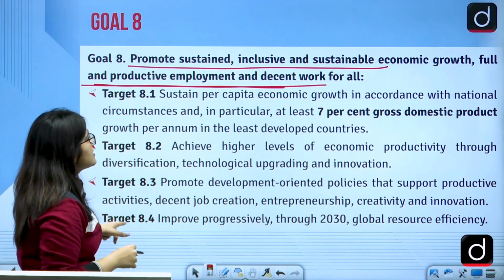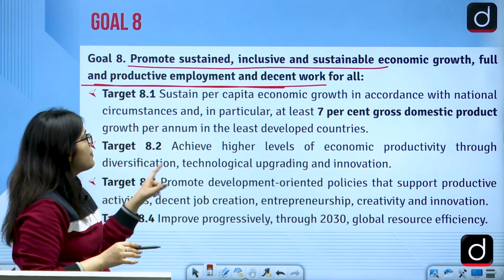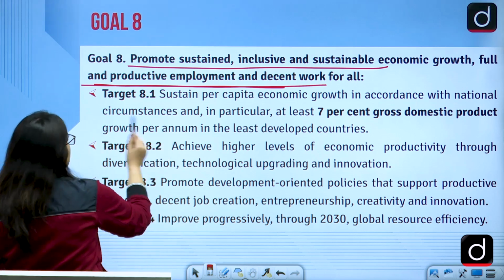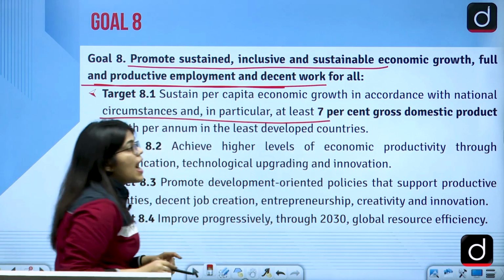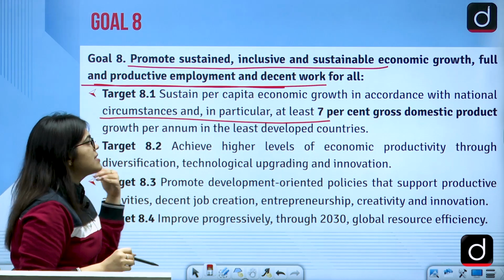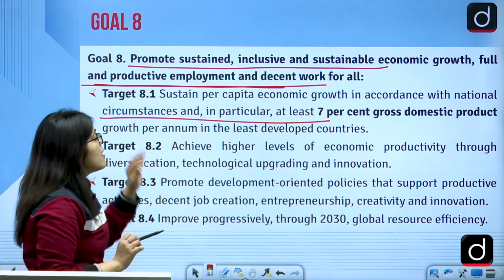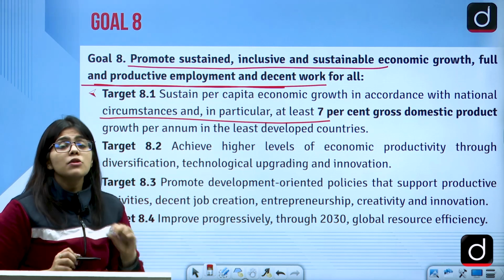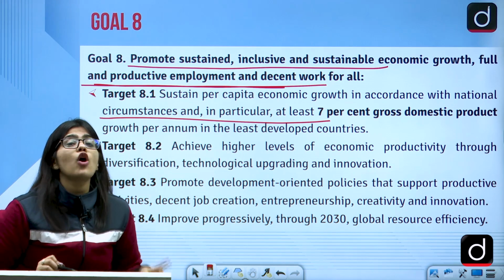So this goal says to sustain the per capita income and the economic growth so that the nation can give them at least opportunities and raise the domestic production by 7%. That means they are saying at least raise 7% gross domestic product. This will only be done when we have good amounts of jobs available.